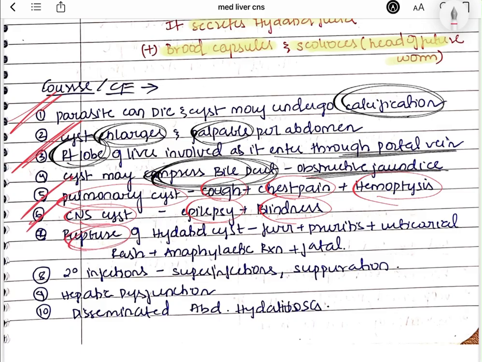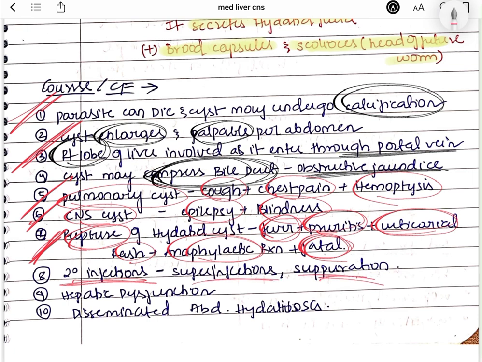So in case of rupture of hydatid cyst, you will see this fever because of all the inflammatory reaction. You can see the fever, pruritus, itching, urticarial reaction because of the foreign antigens, rash, anaphylactic reaction, and it can also be a fatal condition. So this happens in the rupture of hydatid cyst. And also secondary infections can be seen, superinfections and suppuration can be seen, and hepatic dysfunction, disseminated abdominal hydatidosis, that means it is spreading throughout the abdomen.